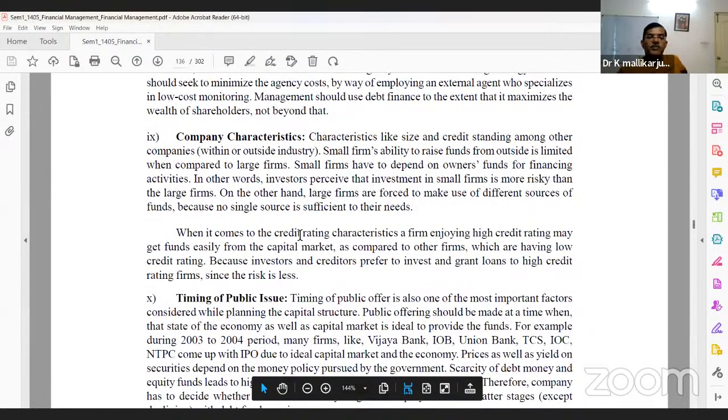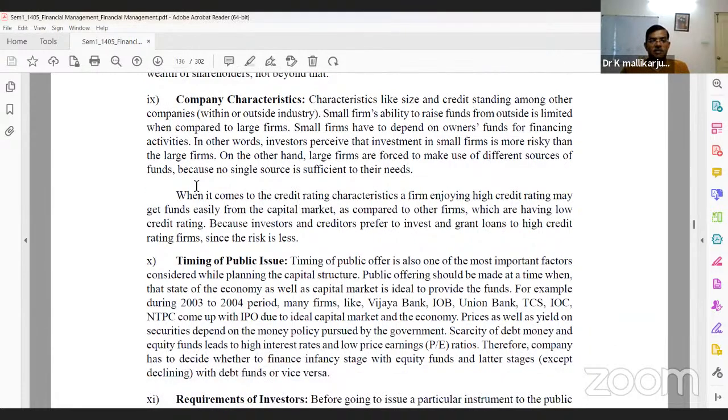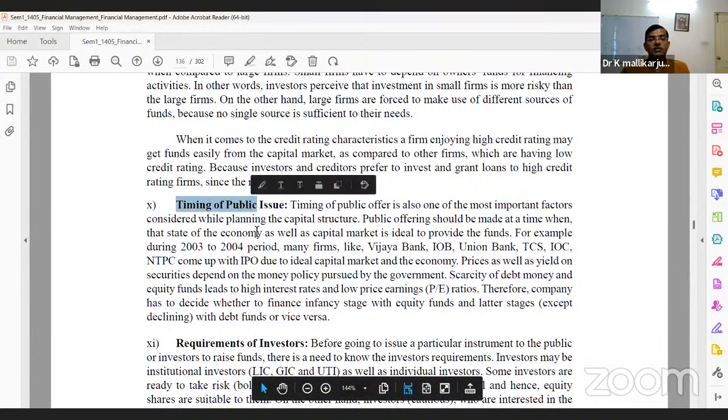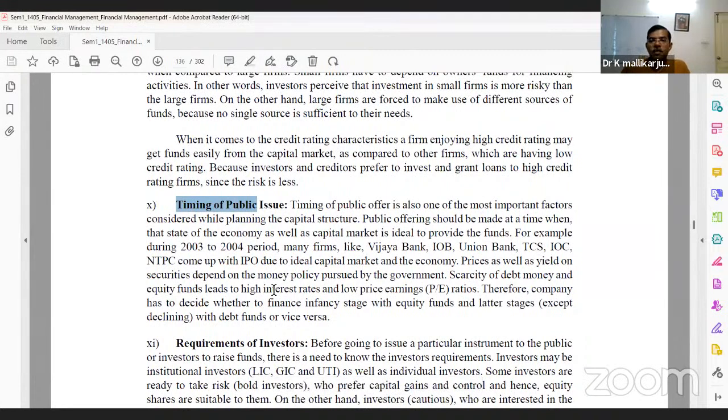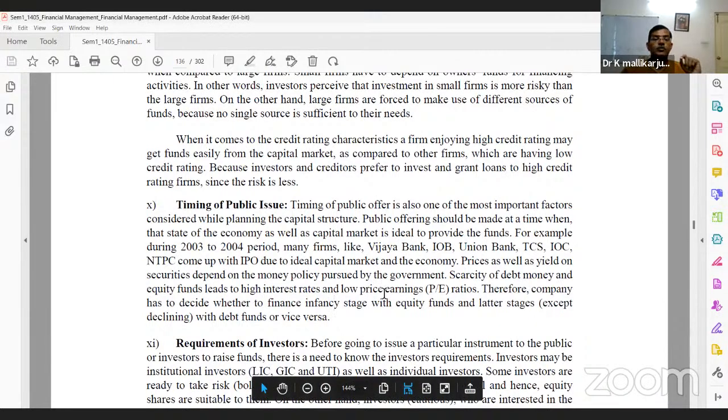The company characteristics: what is the size of the company? Is it a small scale, mid scale, or large scale company? What kind of product is it, and what kind of risk is involved in this firm, right? So the company characteristics also play a very important role in constructing an optimum capital structure. Timing of IPOs is also very important. Recently we have witnessed the Adani group, Adani buybacks, right? The timing was very poor. After the Adani group, we can see only a few IPOs are successful, the remaining are not successful. Timing is very important, right?